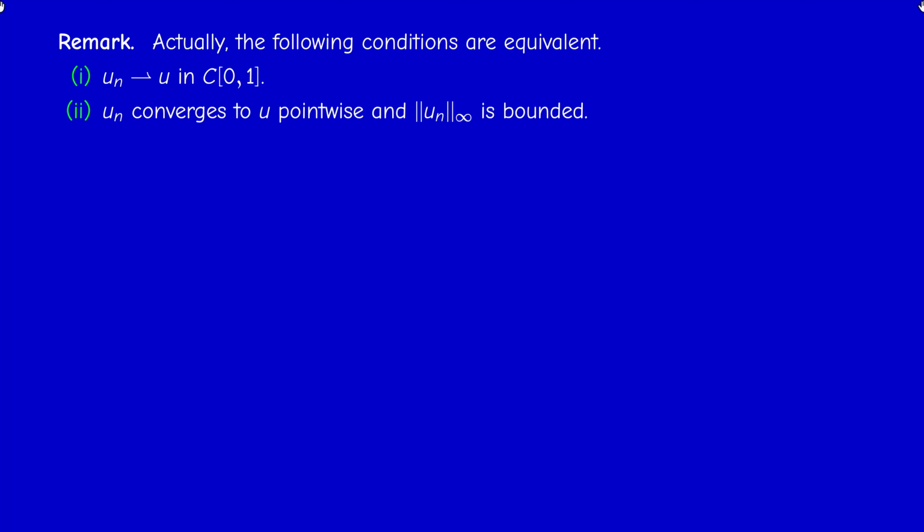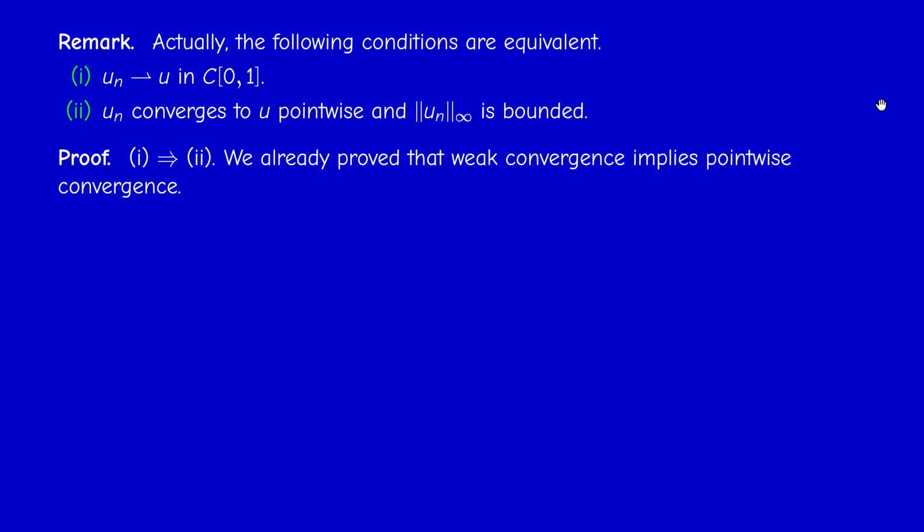Let me end with a remark on how to characterize weak convergence in C01. Un converges weakly to U in C01 if and only if Un converges pointwise to U and Un is bounded. So 1 implies 2 is easy. You should be able to do that, because we proved in B that weak convergence implies pointwise convergence, and we know that weak convergence implies boundedness. So of course 1 implies 2.